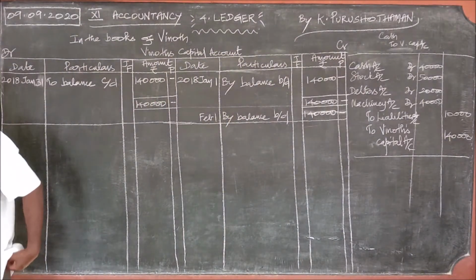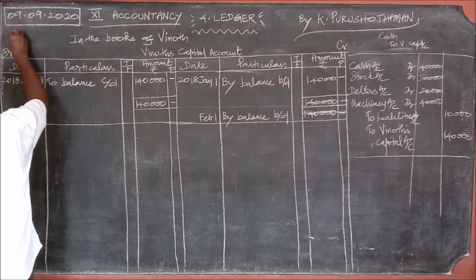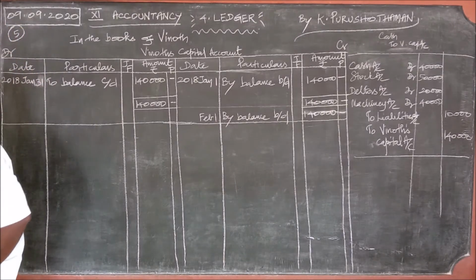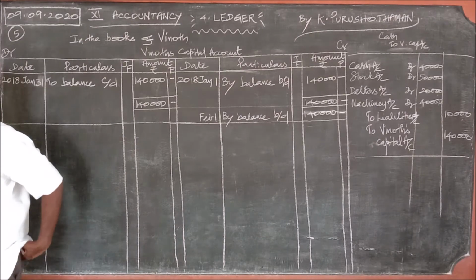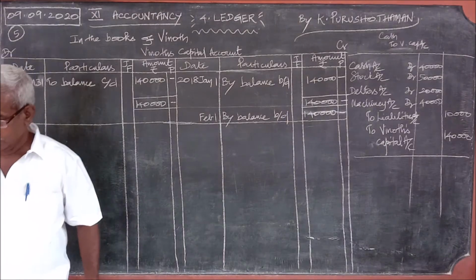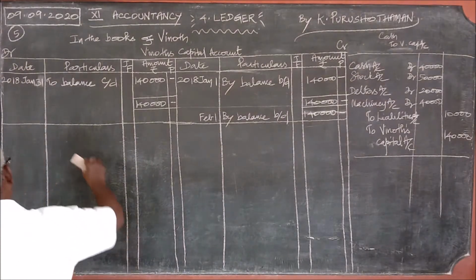And the next one, what we have done is the journal entry. Now we are going to see the furniture account: prepare the furniture account from the following transactions. Here, why is this prepare furniture account?